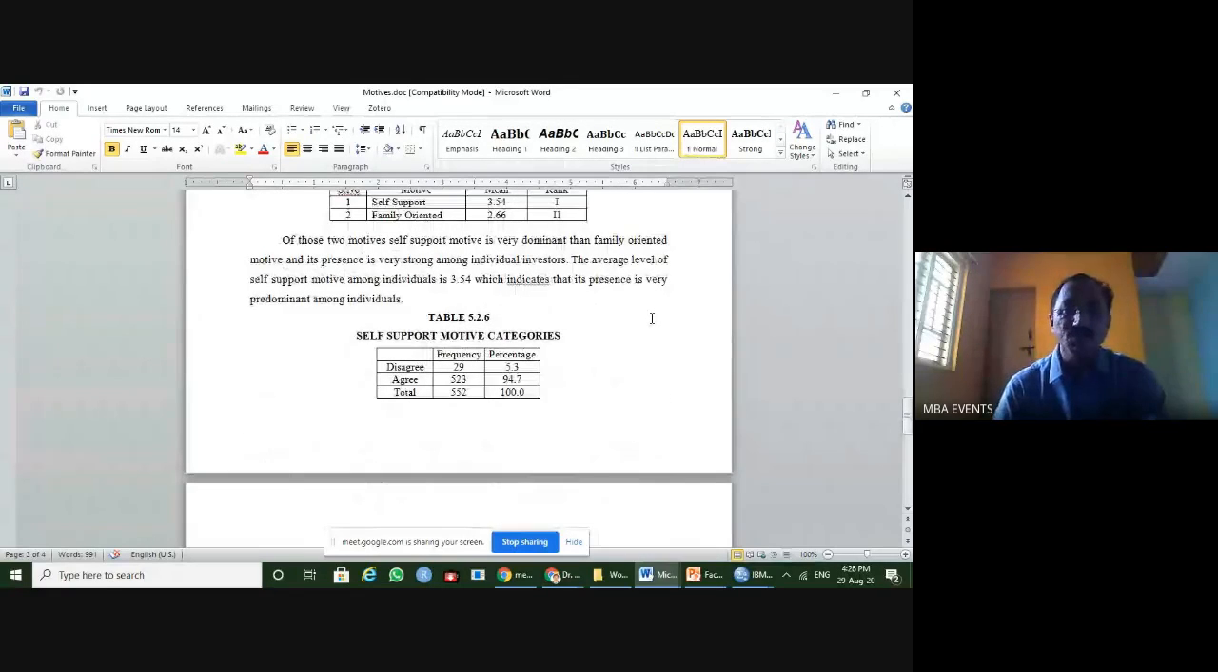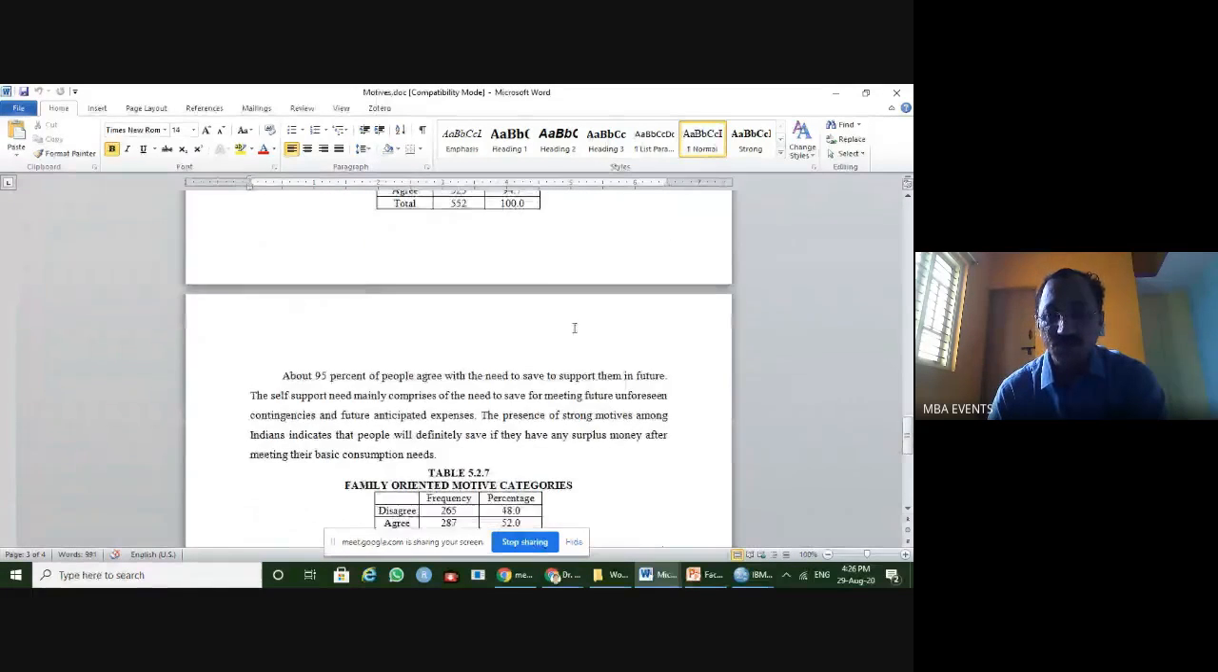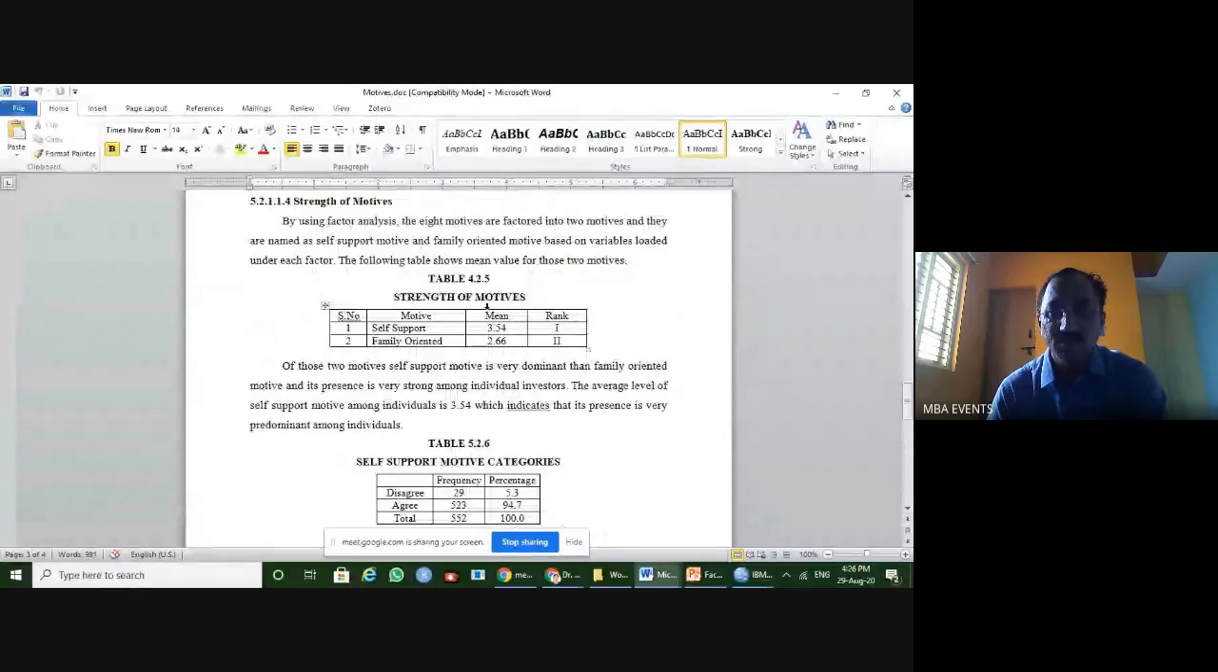You can just go with the scores given by the respondents and take the values of those respondents. You can see here the mean values. The mean value of self-support we found is 3.54, whereas family-oriented is 2.66. So based on this, you can give a ranking also. The first motive, the second motive. So in the interpretation, you can say that.